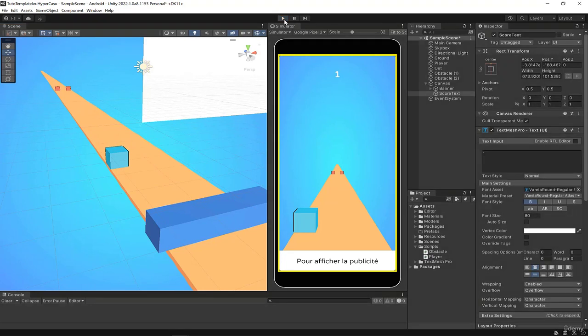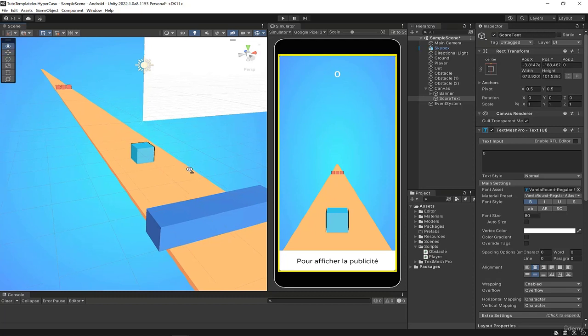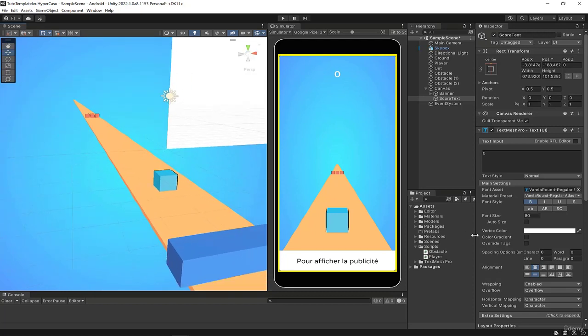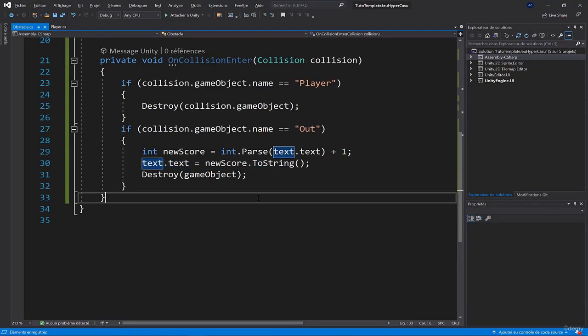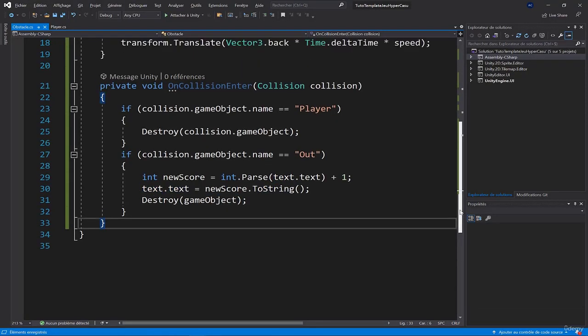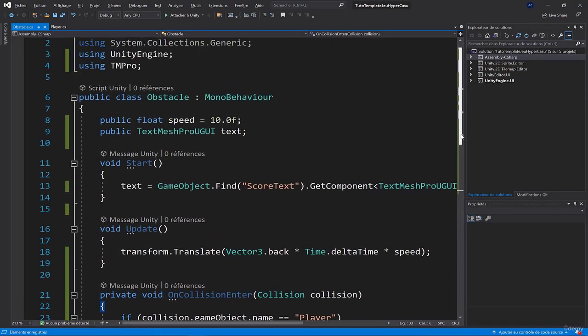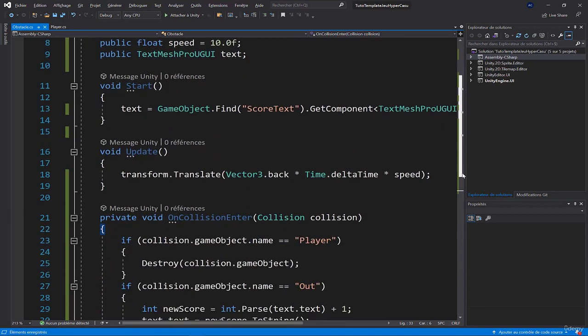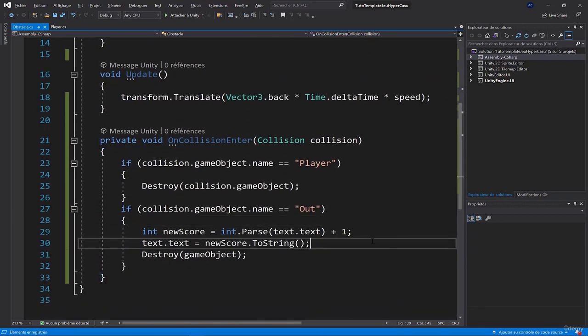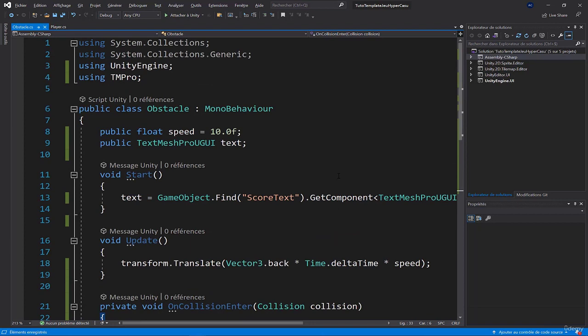Now, you know how to create a system with obstacles that come towards us and destroy us if it hits us, or that are automatically destroyed and increment the score. That's it for this script, and I'll stop here for this video, but we'll go a little bit further in the next one to keep improving this whole system. But you now have a base that allows you to have something functional, and well, see you in the next video to continue this.